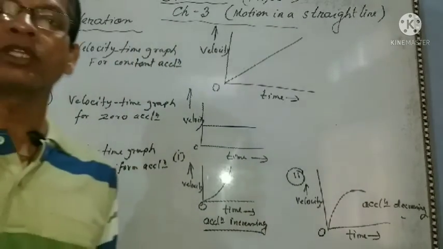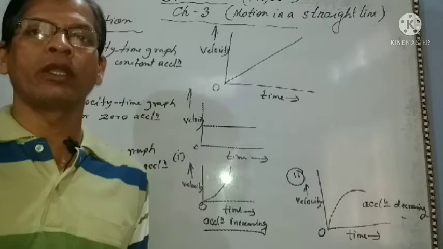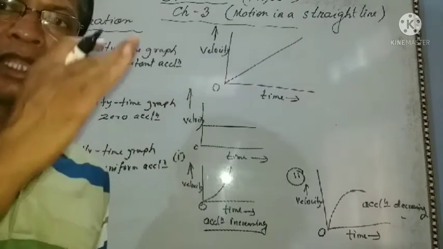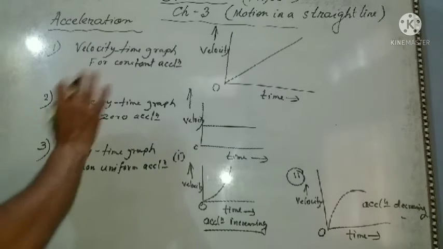Now the velocity time graph for uniform retardation, that means negative acceleration.